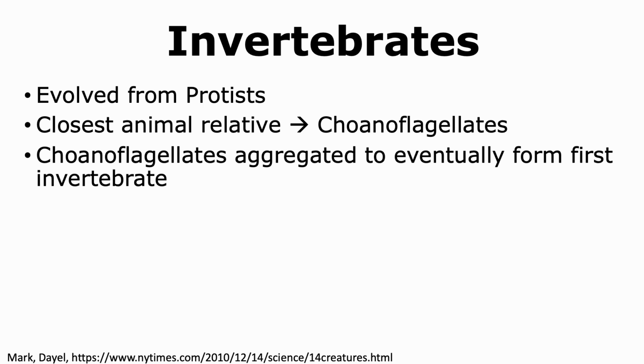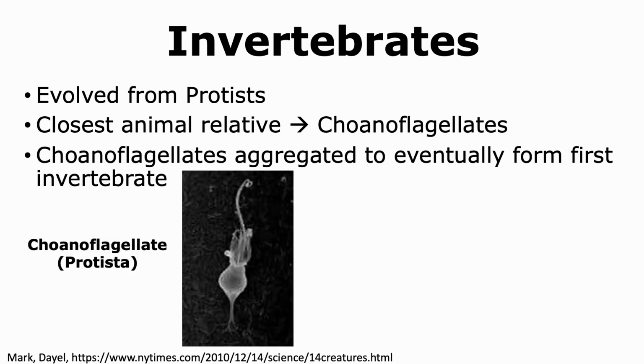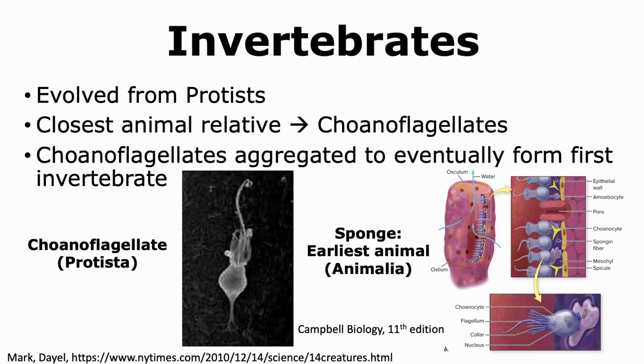Scientists have determined that invertebrates evolved from protists. In fact, choanoflagellates are considered to be the closest relatives to animals, including invertebrates. It is thought that choanoflagellates, which are unicellular protists, aggregated together to eventually form the first invertebrate. In fact, sponges, which are considered to be one of the earliest animals that evolved, show the presence of specialized cells called choanocytes that are very similar to choanoflagellates.